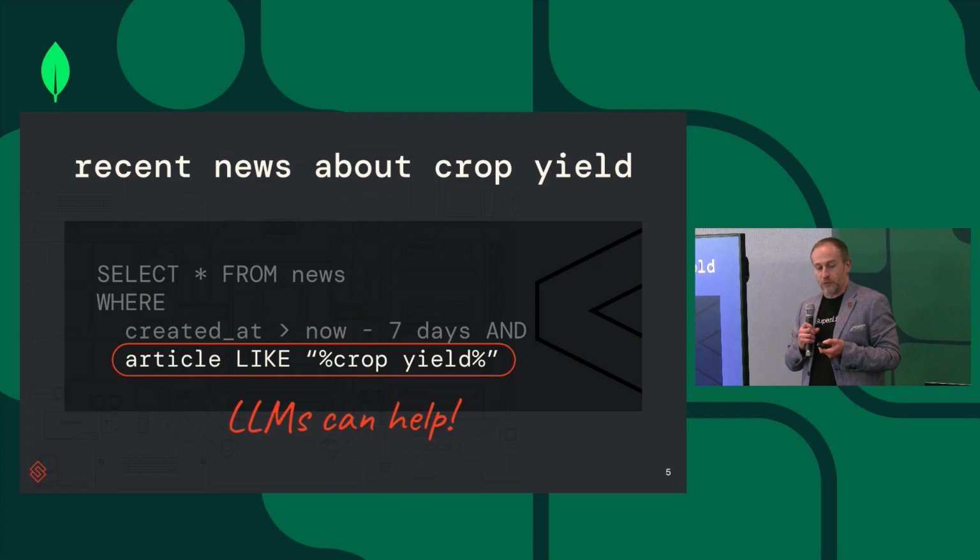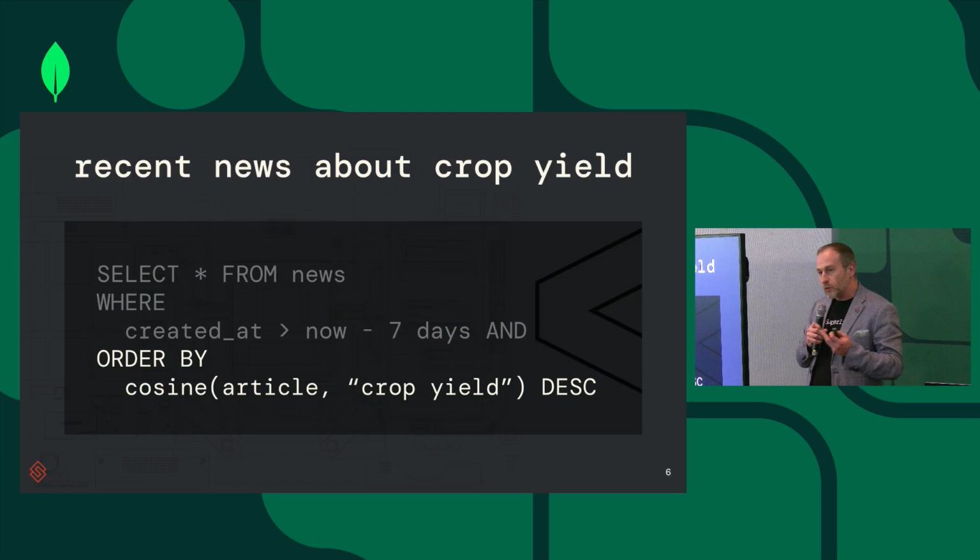So first of all, what is like crop yield? What if those words don't actually appear in the article? Great, we now have large language models, we can use those to handle this. And so we embed the article, we calculate cosine similarity to crop yield, and we sort by the most relevant articles. So that's solved, kind of.